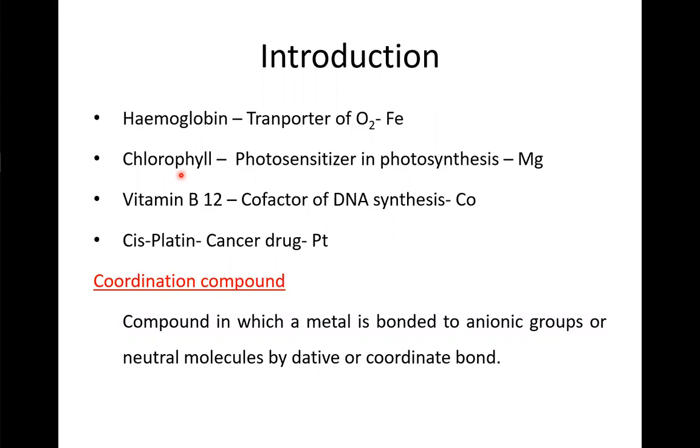Vitamin B12, a very prominent vitamin in our body, which is the cofactor of DNA synthesis, is a coordination compound of cobalt. Cisplatin, which is used to cure cancer, is also a coordination compound of platinum.